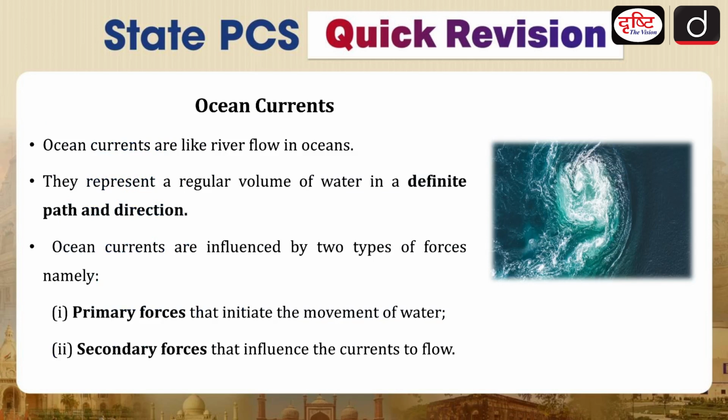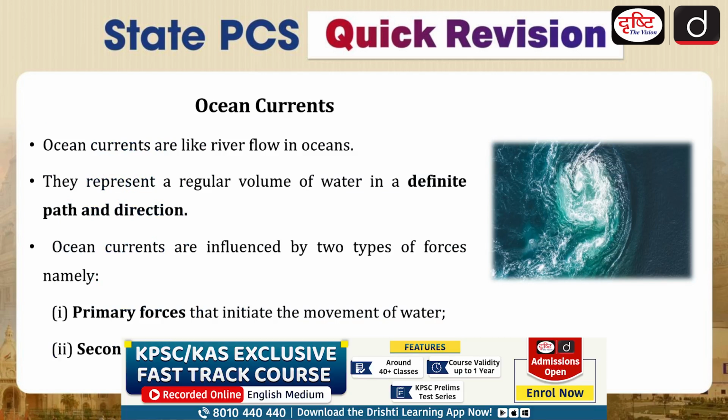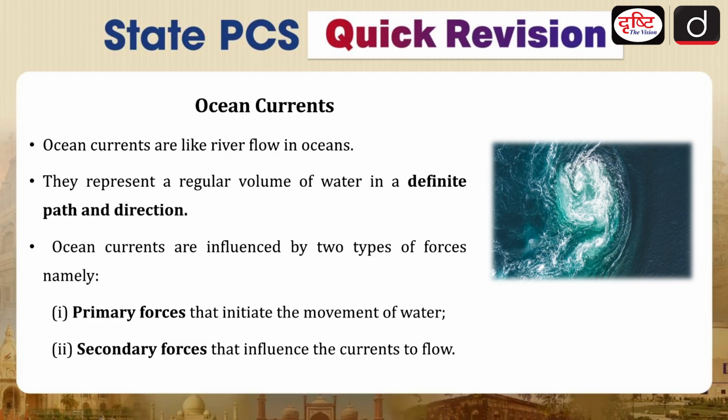Now, you have observed that there are various rivers on the continents, and they flow in a particular direction because of the geography. Similarly, in oceans also, where you will find a rather calm ocean, you will also find certain bands of water which are moving continuously. These bands of water move with respect to wind direction, or there are various other factors like temperature, salinity, etc., which are responsible for this movement. These bands of flowing water in the oceans are called ocean currents.